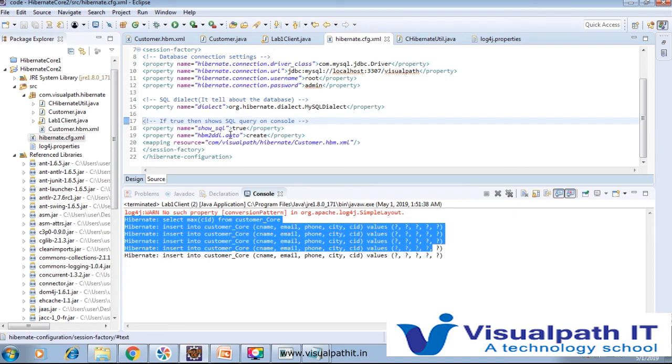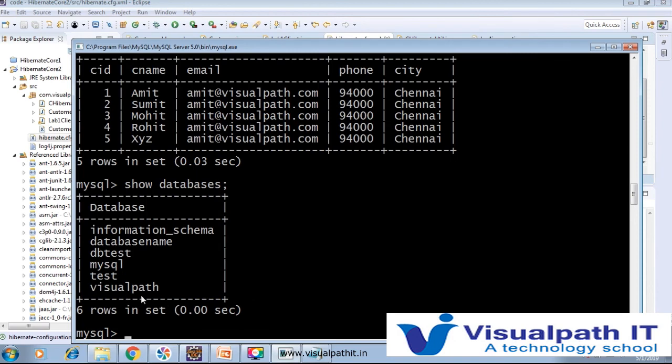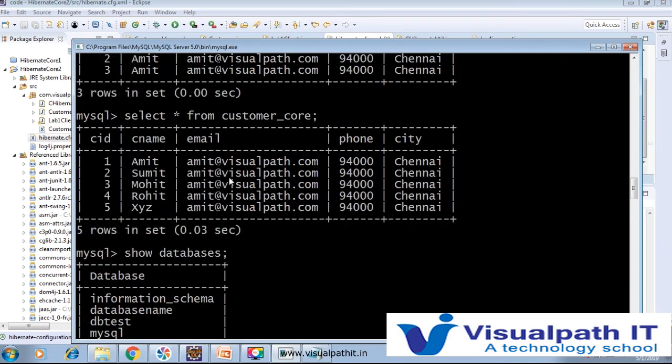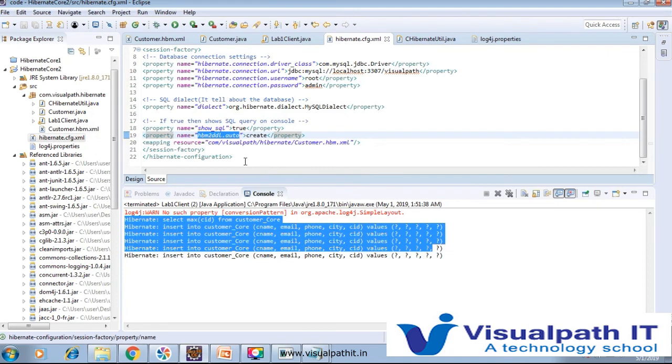So show_sql true, and this hbm2ddl.auto means we have not created the table manually, like a create table with the table name customer, and columns CID, CNAME, email, phone and city. It is automatically created by Hibernate, so we have to add hbm2ddl.auto here. And we are utilizing the core approach, that is why the resource mapping is there. If we are going to utilize annotation, then no